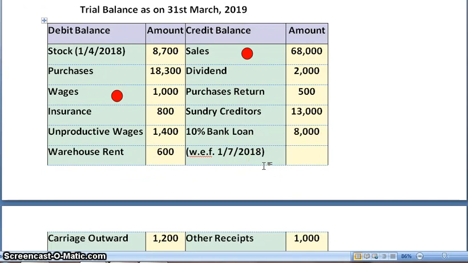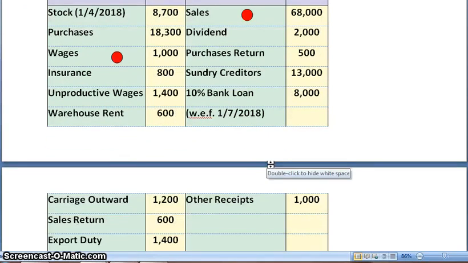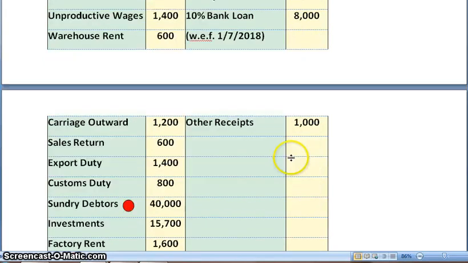Next is sundry creditors, which will be posted technically in the balance sheet liability side. But as we are not preparing the balance sheet liability side, we won't be posting sundry creditors. Next we have 10% bank loan 8,000 with effect from 1st July 2018. Now 10% bank loan goes in the balance sheet liability side. We won't be posting it, but there is an adjustment relating to it, which is a hidden adjustment, which we will be dealing with later in this problem.